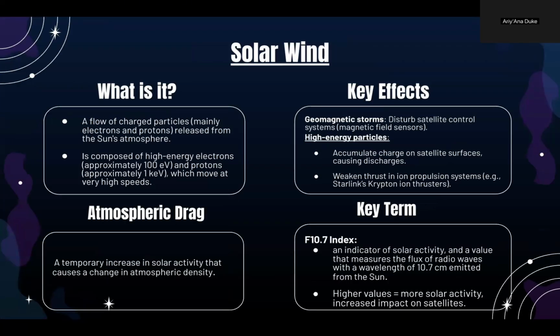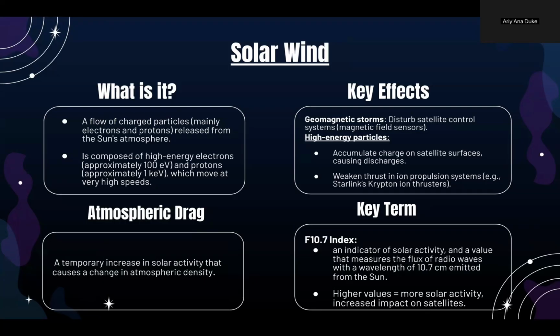We should explore the science behind these effects. The sun emits a constant flow of charged particles known as the solar wind, made up of high-energy electrons and protons. During periods of increased solar activity, this wind intensifies, causing geomagnetic storms. These storms can interfere with satellite control systems by affecting magnetic field sensors, and accumulate charge on satellite surfaces, leading to discharges and potential damage. Lastly, they can interact with propulsion systems like Starlink's krypton-ion thrusters, reducing their efficiency.